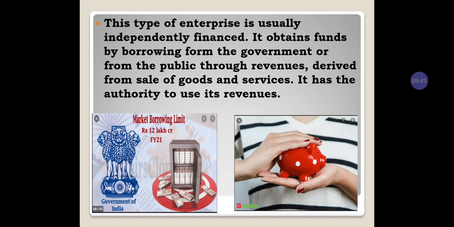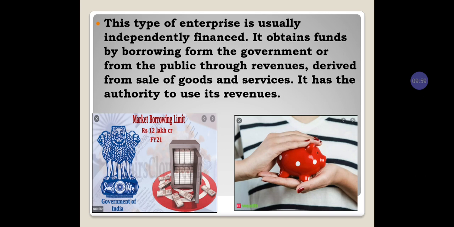All those things will be taken from the public as revenue. Then it derives from the sale of goods and services. So any sale of goods and services, this statutory company can go through.